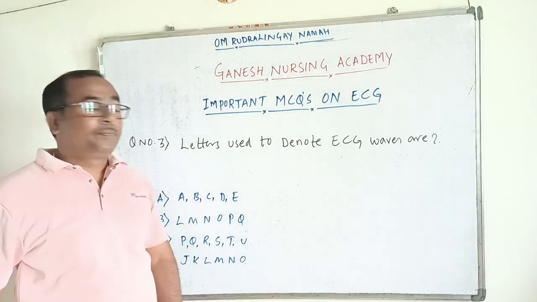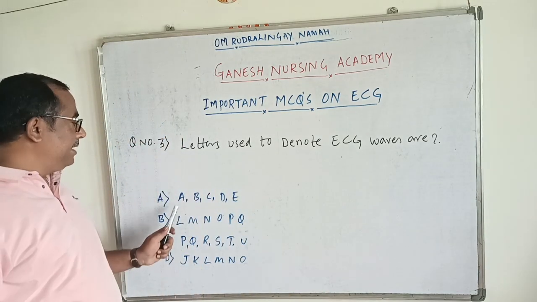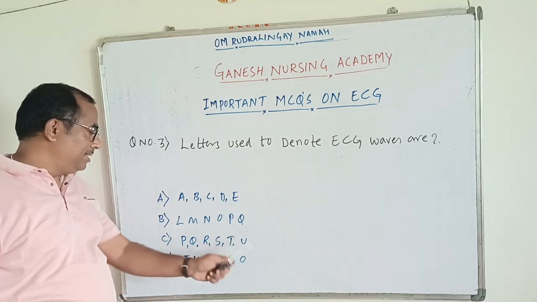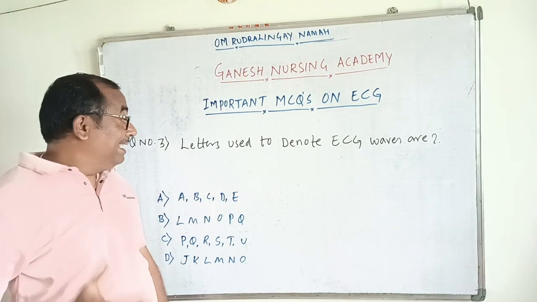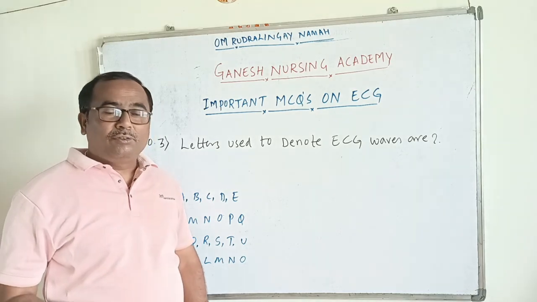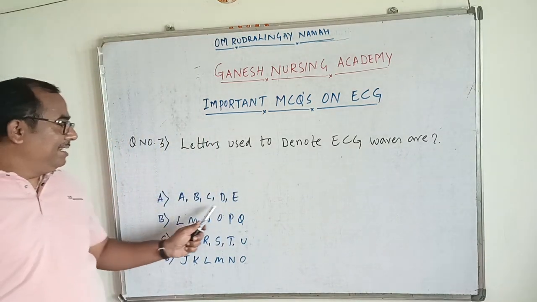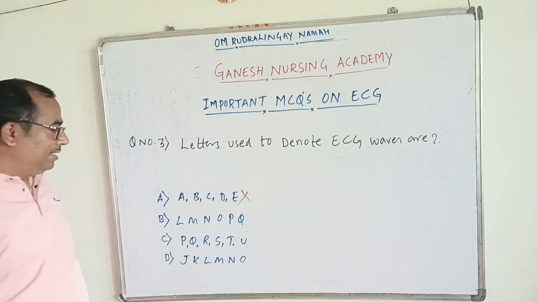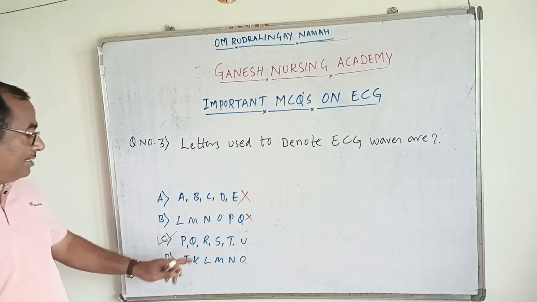Next question, dear aspirants. Question number 3. The letters used to denote ECG waves are: option A, A, B, C, D, E; option B, L, M, N, O, P; option C, P, Q, R, S, T, U; and option D, J, K, L, M, N, O. So what letters do we use to denote the waves in the ECG? This is a very basic question. I think all of you know this one. Is it A, B, C, D, E? No, it's the wrong option. Is it L, M, N, O, P? It is also not. And P, Q, R, S, T? Yes, this is the answer for this question.